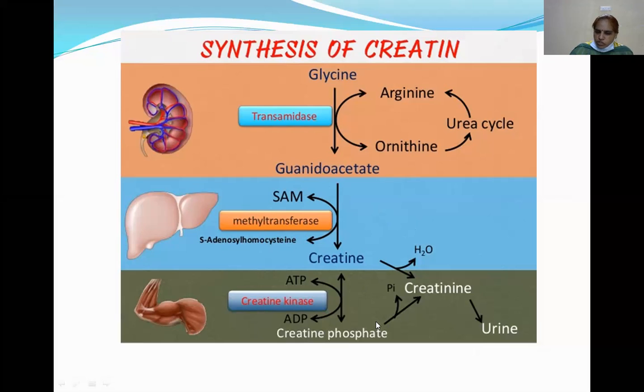This creatine is converted to the creatine phosphate. This is a high energy compound. This creatine phosphate is stored in the muscle. That means creatine is stored in the muscle in the form of creatine phosphate, a high energy compound. See here, this creatinine is formed from the cyclization reactions of creatine or creatine phosphate. So creatinine is an anhydrous form of the creatine. Okay, so creatinine is an excretory product.